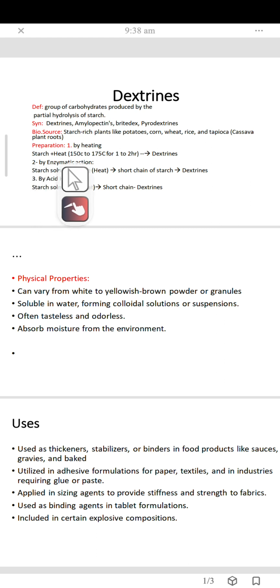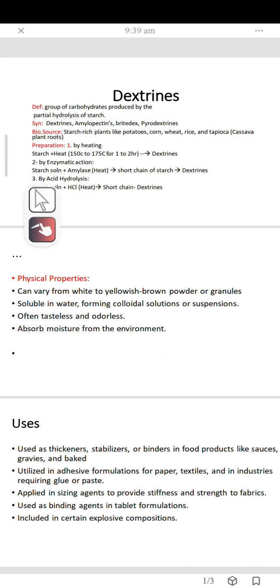Second, by enzymatic action or enzymatic reaction. Starch solution, when it is exposed to amylase enzyme and we give it a slight heat, then the long chain of starch is broken down into short chain of starch, which is called dextrin.